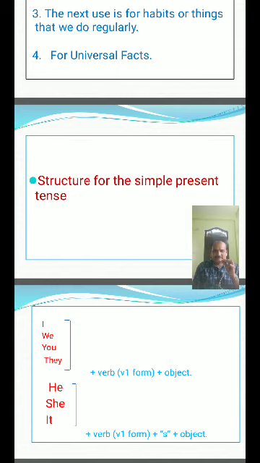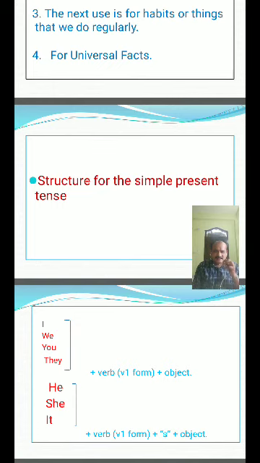He, she, it plus V1 form plus add S to verb 1 form plus object. This is most and most important. For he, she, it, we use V1 form, means verb 1 form, and add S to verb 1 form plus object. I, we, you, they, verb 1 form plus object.